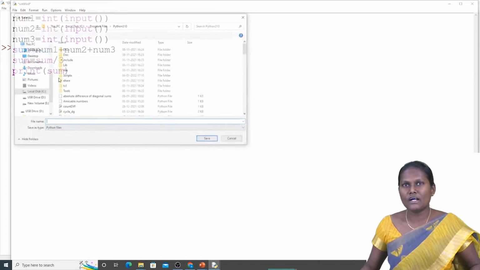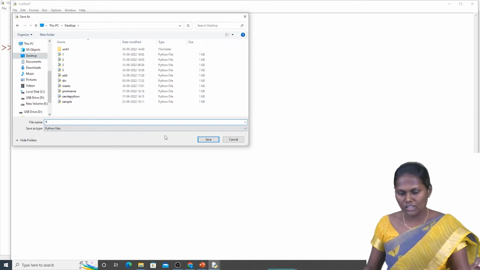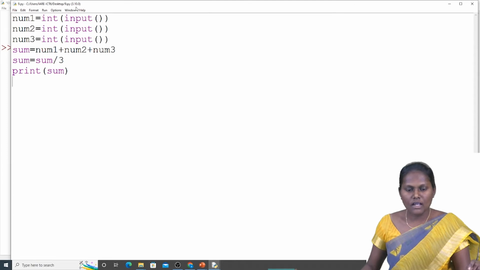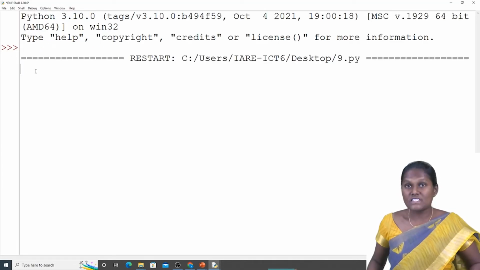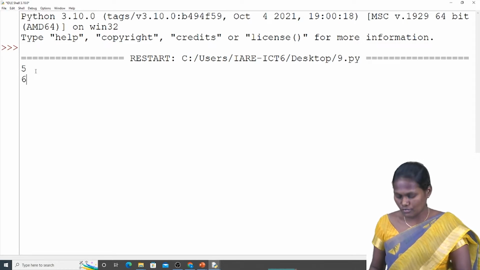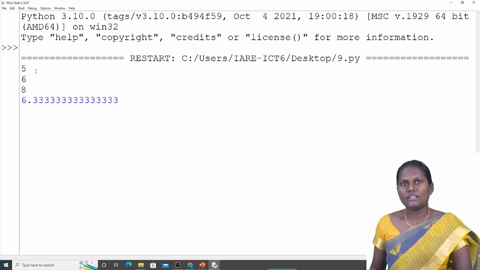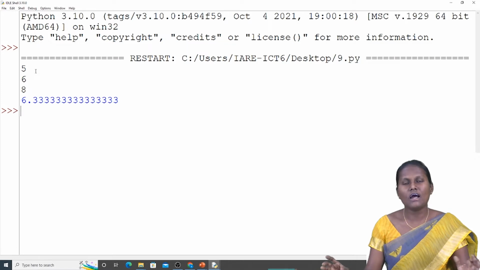See, I have to save a file. You can save it on the desktop with whatever file name. And I'm going to run the code. See, first I didn't give any values to the code. Now I have given only input. So I'm going to give values to the code. 5 and 1, and next enter value 6, and next 8. Now I got the answer: the sum, then the division, and after the division I got the answer.